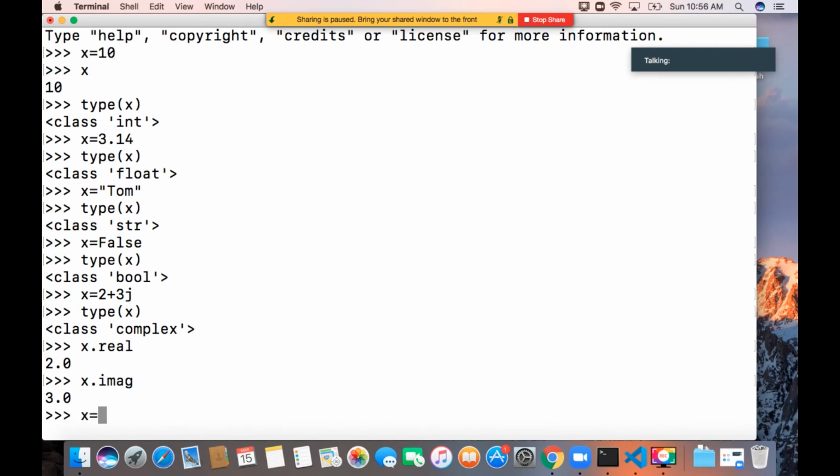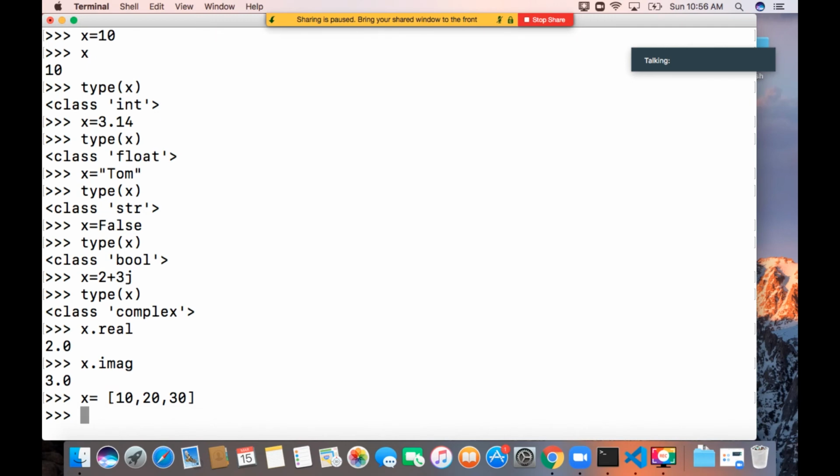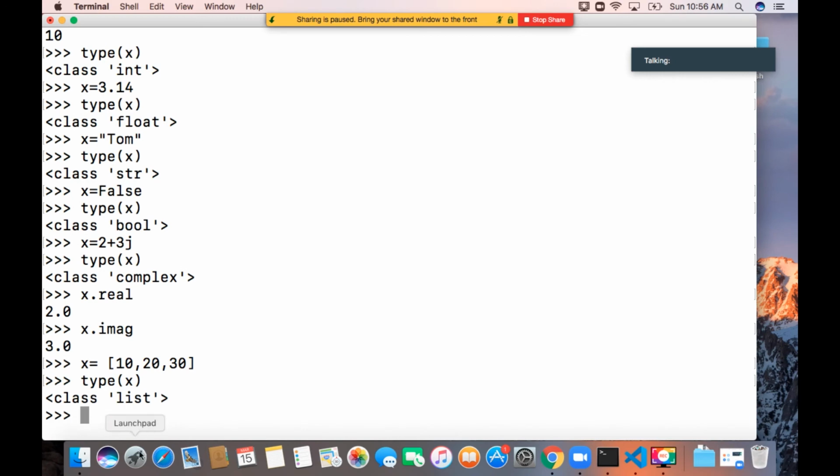Now x equal to 10, 20, 30 in square brackets. If you provide something like this, it is a list. The type of x is list. From a list we can take a value based on its index.